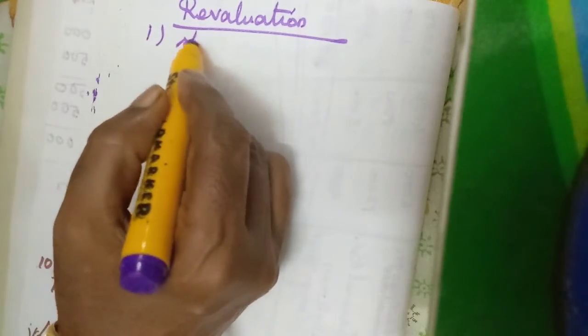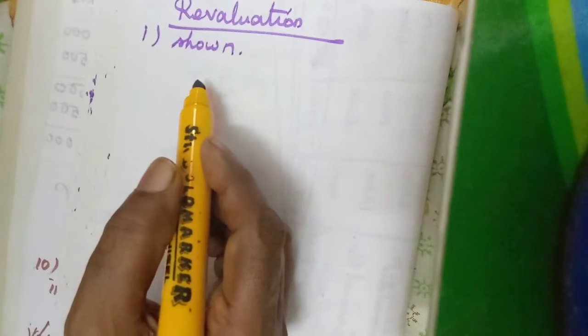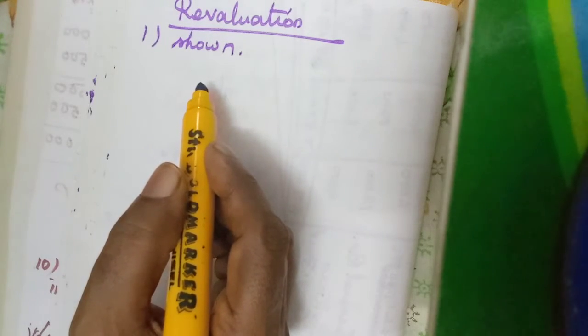Here this revaluation can be dealt in two ways: when the revised values of the assets and liabilities are shown in the books, and when the revised values are not shown. First we will see when the revised values are shown. As we have learned in the admission of a partner, here the revised values of assets and liabilities will be given.